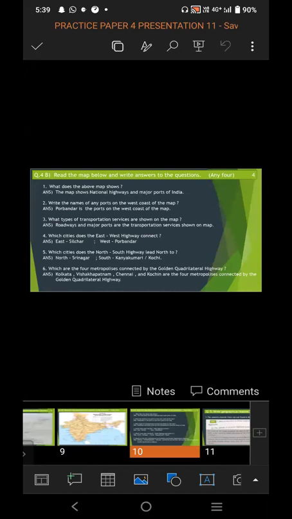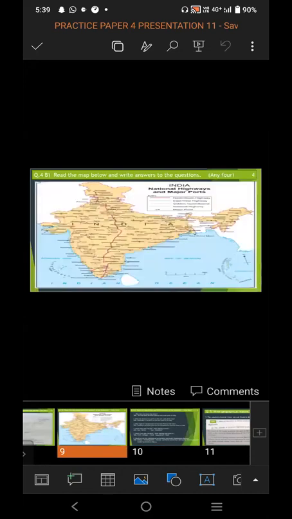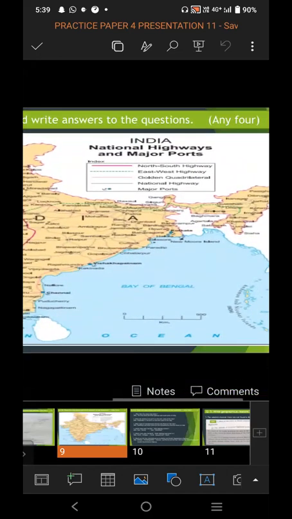So in this way, you have to write the answers to question number 4B. A map is asked to you. It's based on map reading. The map may be of India or Brazil. The map is of national highway and major ports. In that index, you will get all the information. It has different symbols and the description is written. From that, you can find answers from the map.